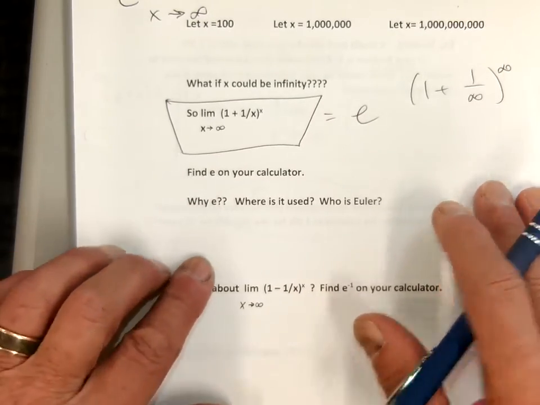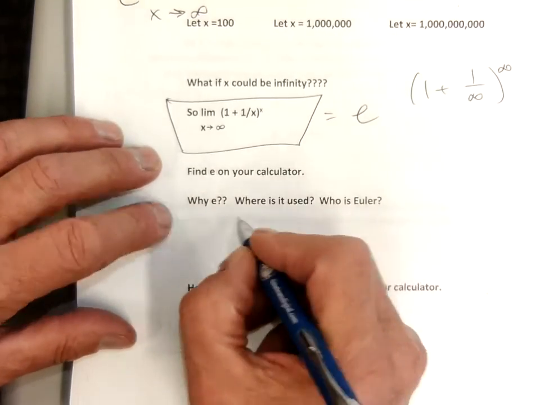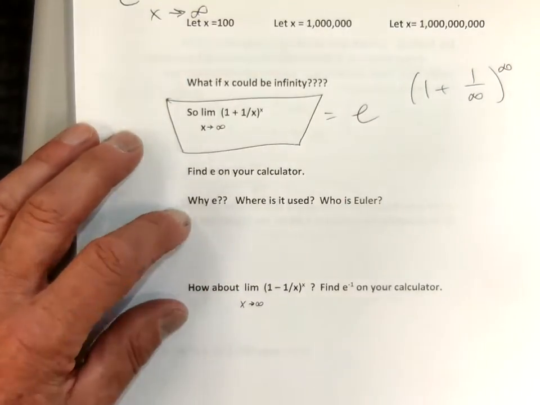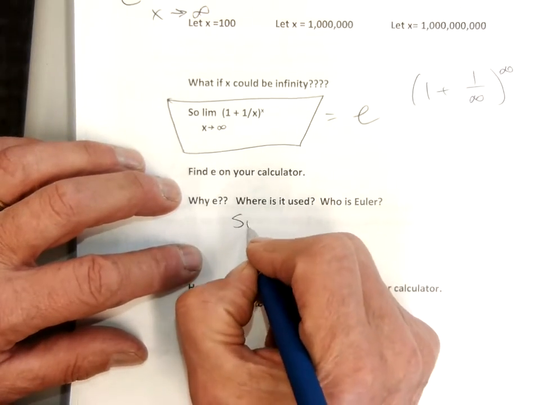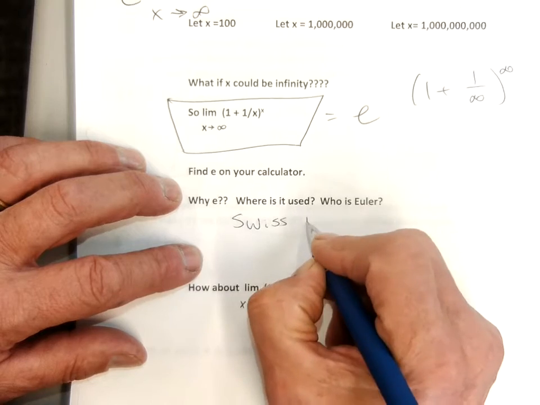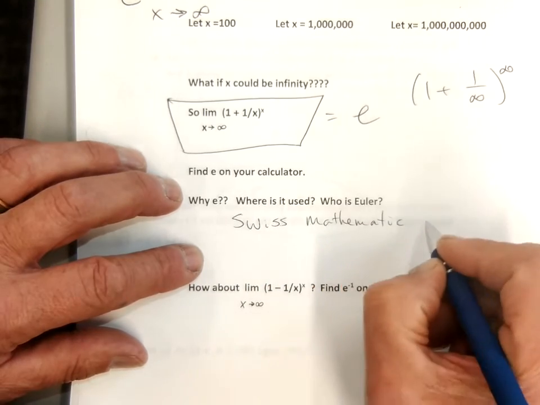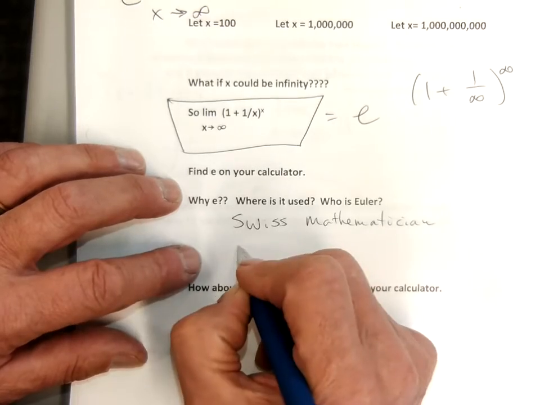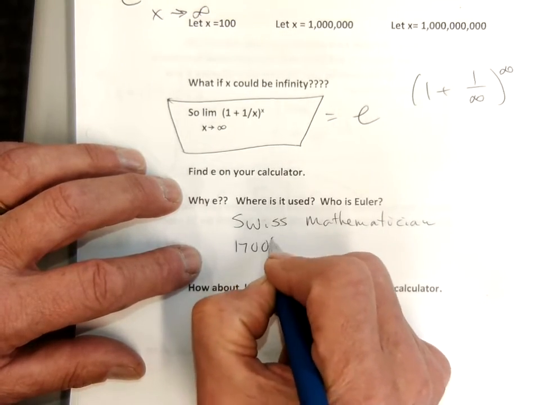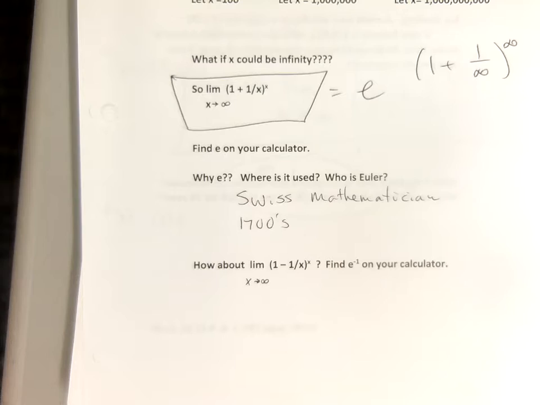Okay, who is Euler? A Swiss mathematician. And he lived about in the 1700s. And he came up with this cool thing called the number e after himself, right?